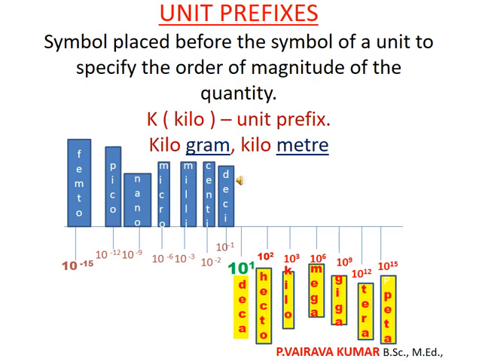And next 10 power 3. What is the expansion of 10 power 3? 10 into 10 into 10.